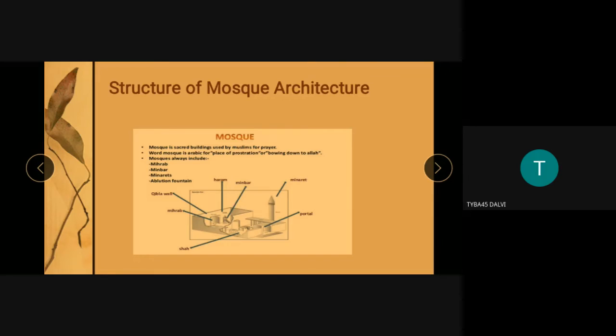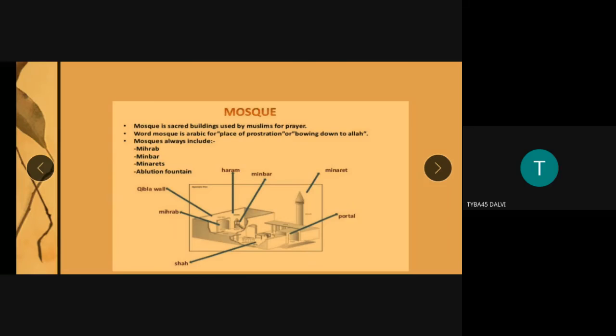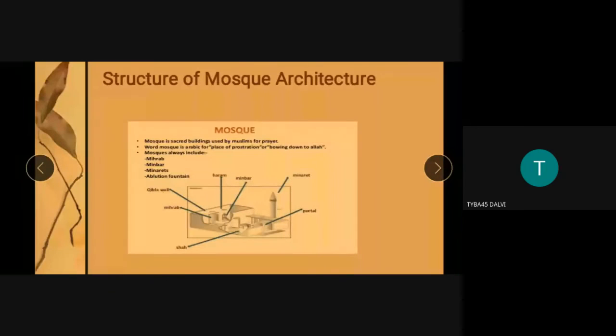So a mosque is basically a sacred building used by Muslims for prayer. In the diagram you can see the different elements. I will explain them one by one slowly. First, I would like to start with the background.